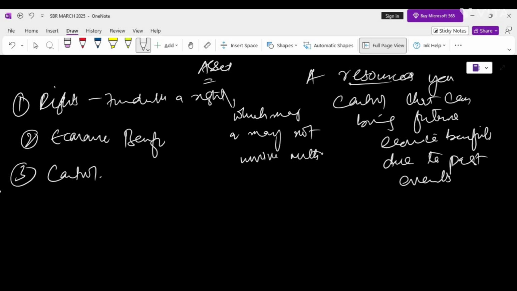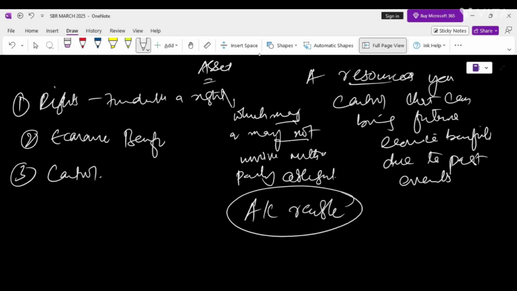For example, you have a right to receive cash, and that is an account receivable, which involves another party's obligation, because the other party has an obligation to pay the amount. You have the right to receive the cash, and the other party has the obligation. So I have written here: which may or may not involve another party obligation. So account receivable is the right where there is the involvement of another party's obligation.